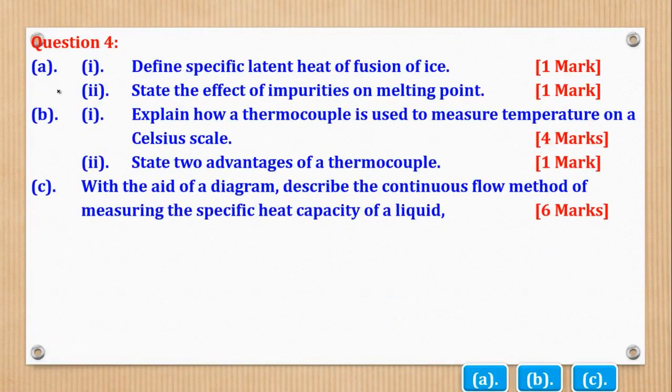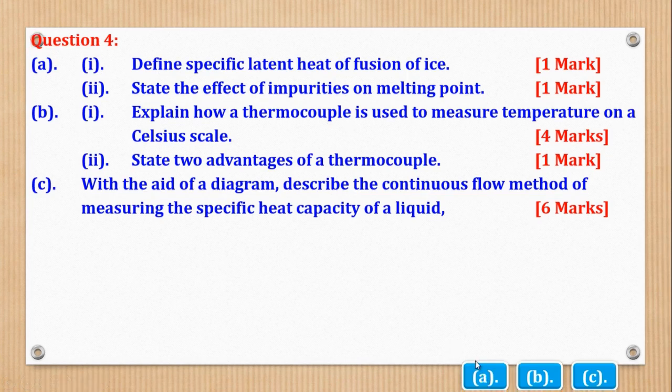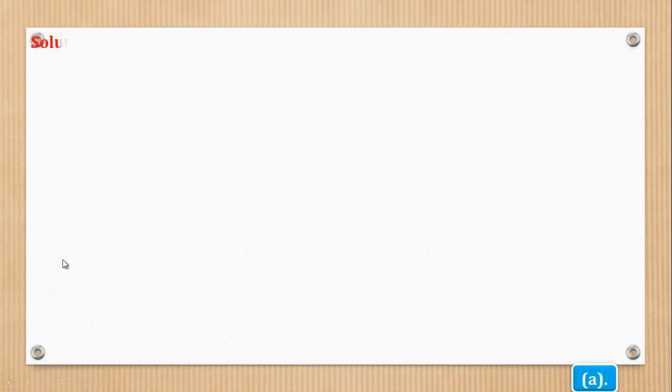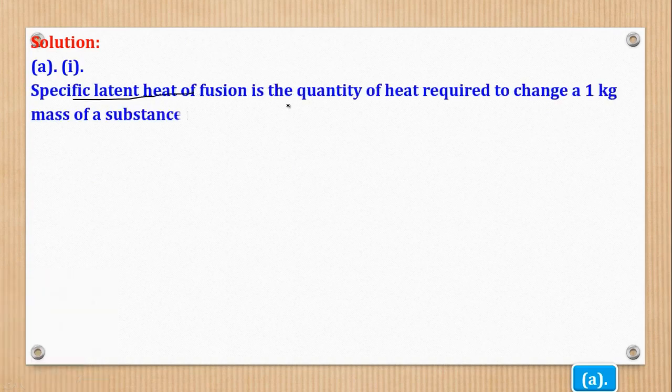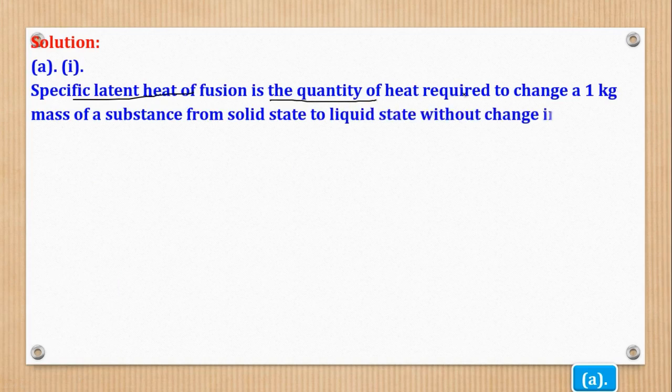So that was question 2. Now we shall go to question 4. A Roman 1 says, define specific latent heat of fusion of ice. So specific latent heat of fusion is the quantity of heat required to change 1 kilogram.